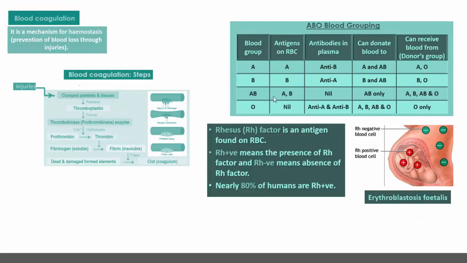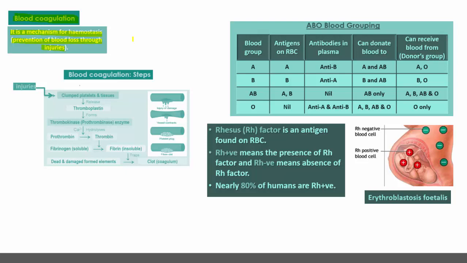Then blood coagulation. What is the meaning of blood coagulation? Blood clotting and blood coagulation are the same terms. It is a mechanism for hemostasis; prevention of blood loss through injuries is nothing but blood coagulation.